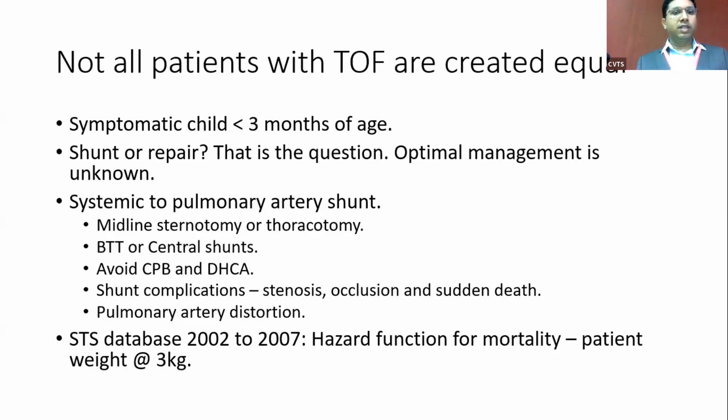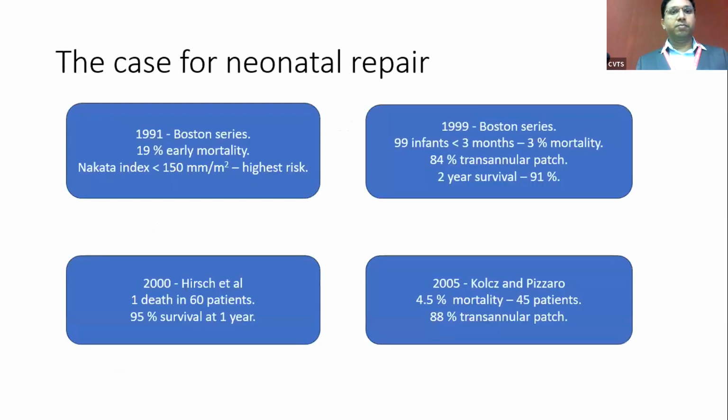In the STS database, which studied between 2002 to 2007, for the hazard function for mortality, the inflection point was the patient weight at 3 kg. But unfortunately, most of our patients come at a weight which is less than 3 kg, and we have to do a shunt, making it a very high risk procedure. So what is the other alternative? In 1991, the Boston group presented their early report on neonatal repair. But unfortunately, they had closer to 20% mortality. And when they went back to analyzing the data, they found children with pulmonary arteries of Nakata index less than 150 had the highest risk, and none of them survived.